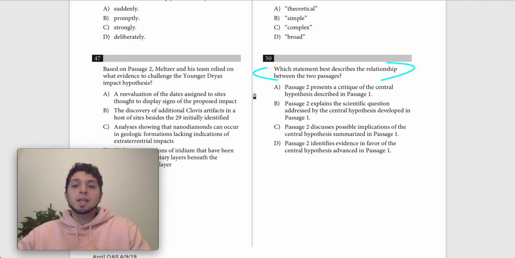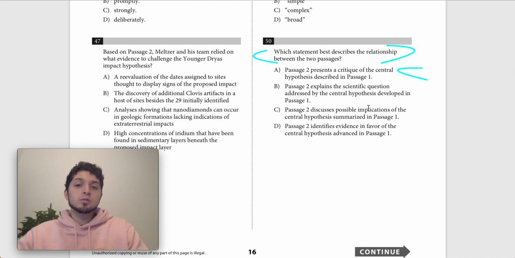B says passage 2 explains the scientific question addressed by the central hypothesis developed in passage 1. This is more specific, but it's not going to be our answer choice because this is really not what's going on in the two passages. This would be true if passage 1 is looking at the Younger Dryas impact hypothesis, and then passage 2 is just explaining the scientific question. So all it's doing is explaining, hey, here's a question about why did the Earth all of a sudden get cool 13,000 years ago, and the Clovis hunters disappeared, and the mammals disappeared, and all it did was analyze the question. But that's not what happened. Passage 2 also analyzes the hypothesis in passage 1, and gives some of the evidence against it, etc. So B is out.